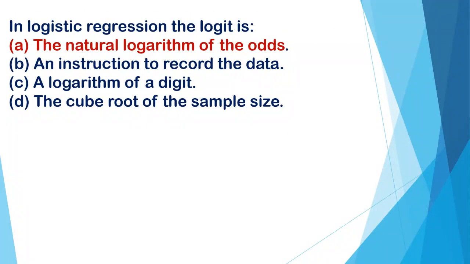In logistic regression, the logit is A. The natural logarithm of the odds, B. An instruction to recode the data, C. The logarithm of a digit, D. The cube root of the sample size. And the correct answer is A. The natural logarithm of the odds.